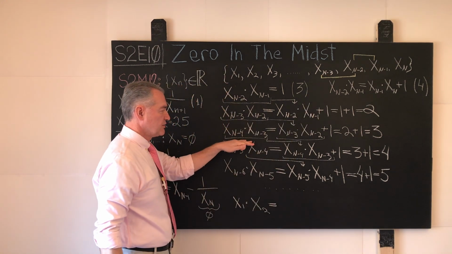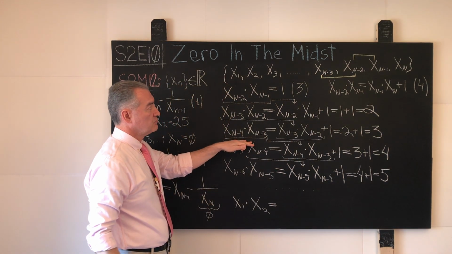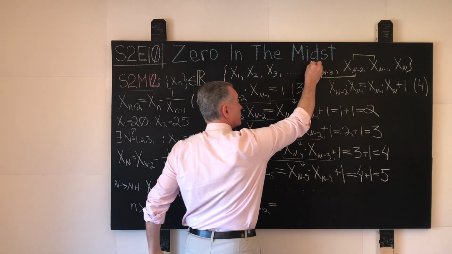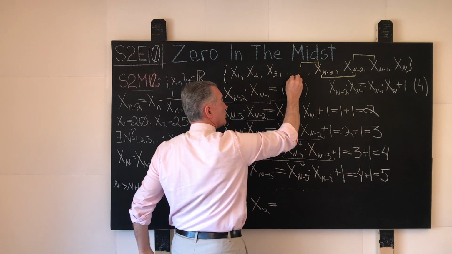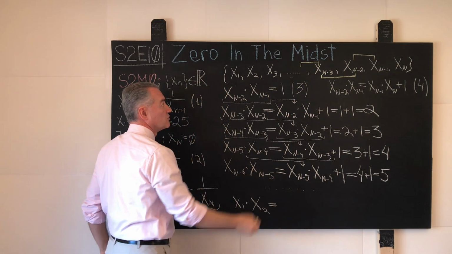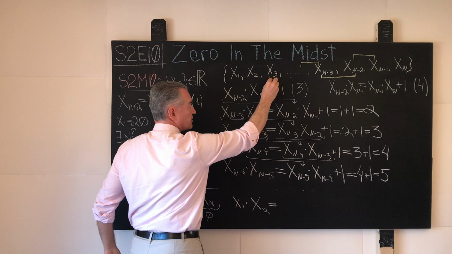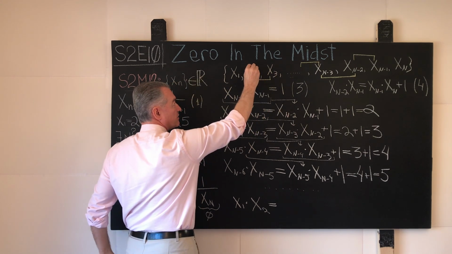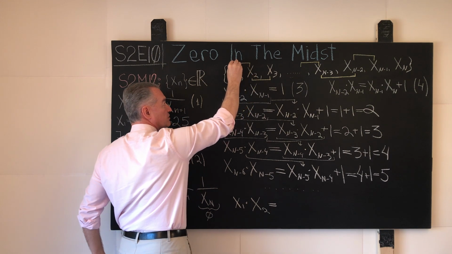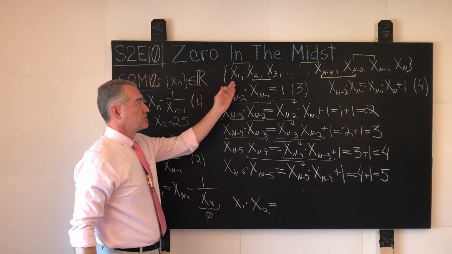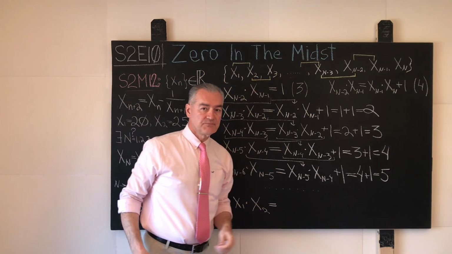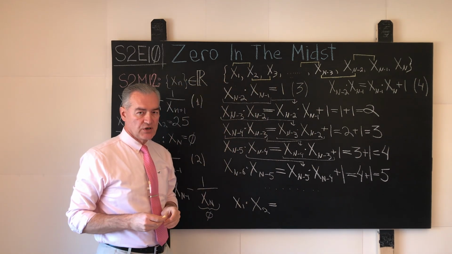What about this product over here? Well, we do not show it explicitly, but you understand. It will be this pair right here, and so on. At some point there will be the product x2 times x3, and our final product is x1 times x2. So how can we count how many such products are here?